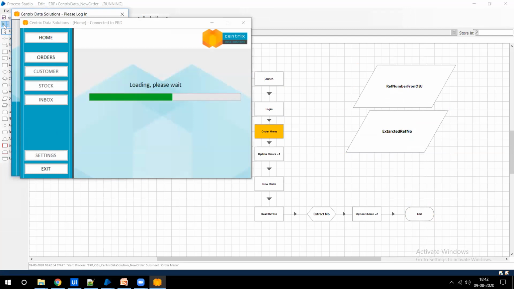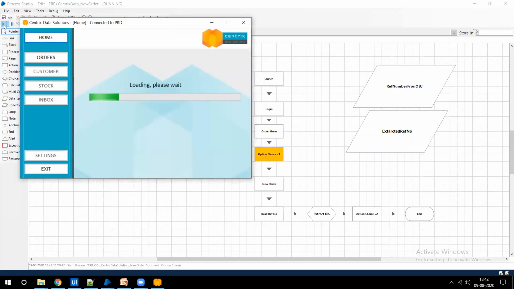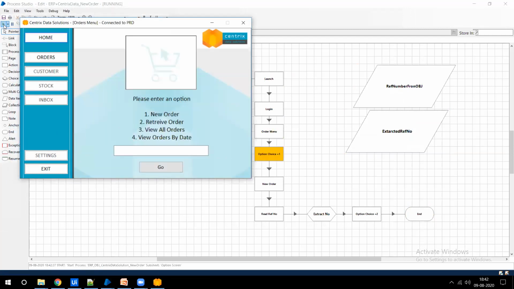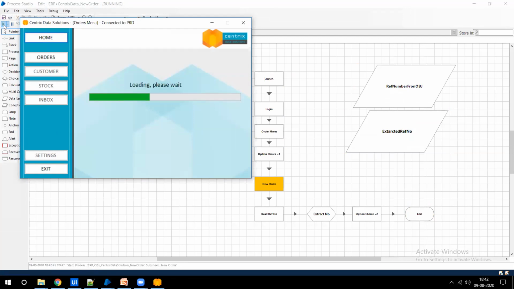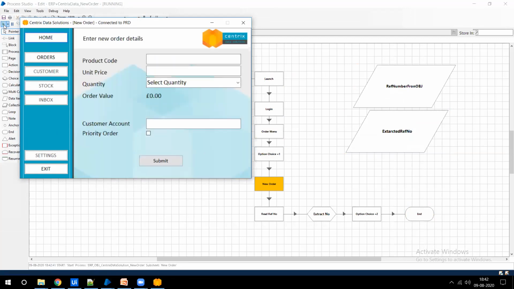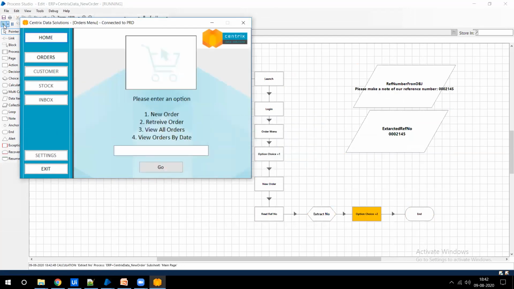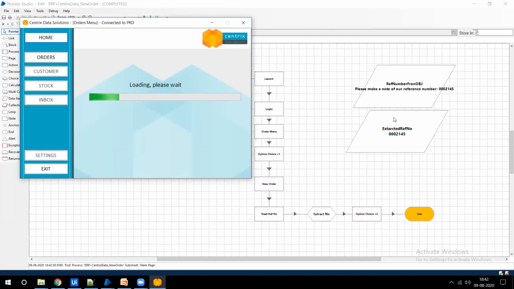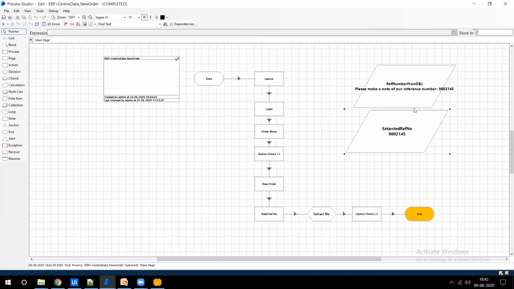It logs into that application. Okay. There is a home screen wherein the order number is there. It clicked on that order number. You can see it is an ERP-based system. It adds the data, and at the end I get the reference number of that particular order. So within 15 to 20 seconds, it added one record where it launched, logged in and everything, and we got the reference number as well. This is how fast your RPA bot is.